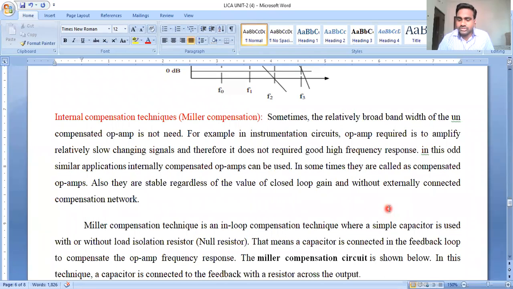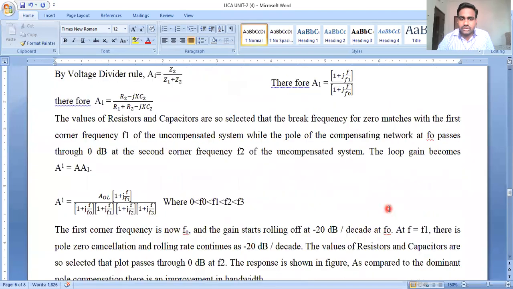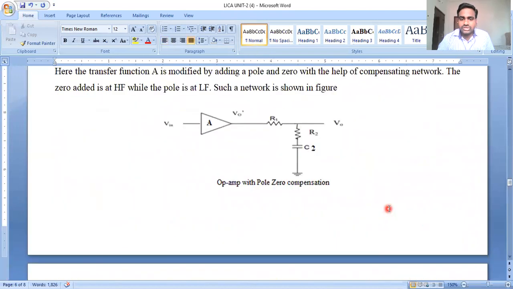What is the difference? See here, in the previous circuits, in external compensation discussion, we compensated the frequency response with the RC pole pair, which we connected externally at the output. That means this comes under external compensation. We connected an RC pole pair externally to the operational amplifier.